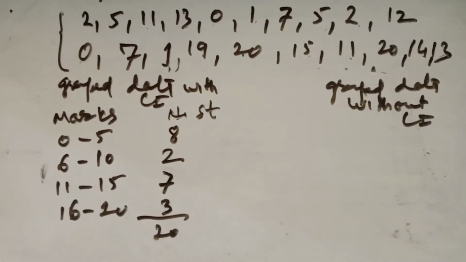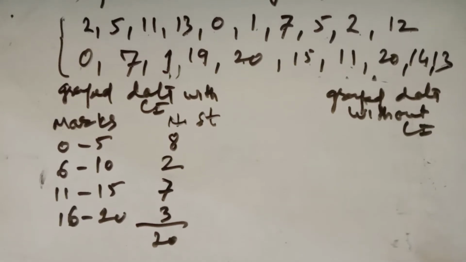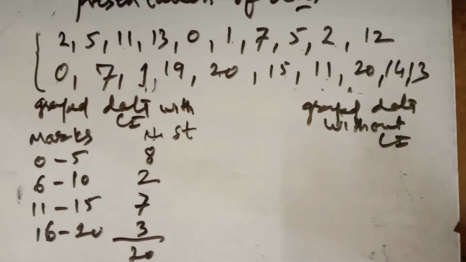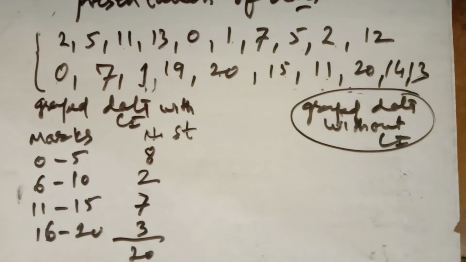How many students got 0 to 5 marks? How many students got 6 to 10 marks? How many students got 11 to 15 marks, and how many students got 16 to 20 marks? So this is the group data with class interval. Now group data without class interval, how can I write?